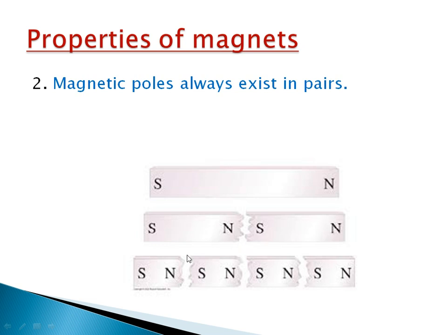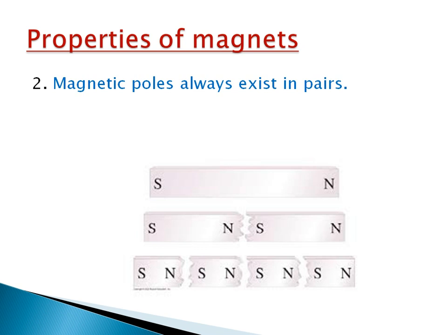Suppose you again cut these two magnets into four pieces. Each piece will act as a single magnet, and each piece will have a south pole and a north pole. That means we cannot isolate the south pole from the north pole, or the north pole from the south pole. Magnetic poles always exist in pairs. Hope you understood this property.